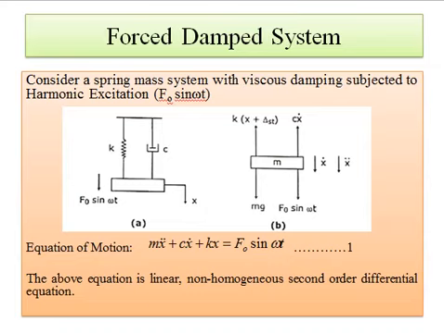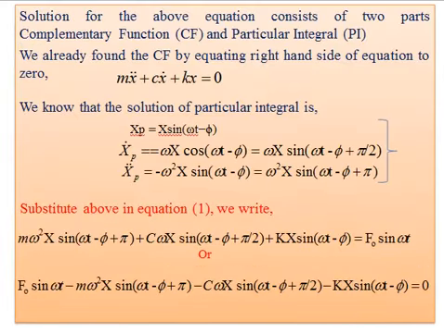And the restoring forces, that is the stiffness force or spring force, and the second one is the damping force, these two forces act on the upward side. And when we write the equation of motion, it is m x double dot plus c x dot plus k x equal to F naught sine omega t. When we try to simplify this equation, it is a linear non-homogeneous second order differential equation. So to find the solution of this equation, again we get the solution in two parts, that is the complementary function and the particular integral.